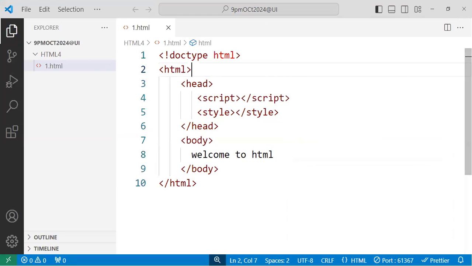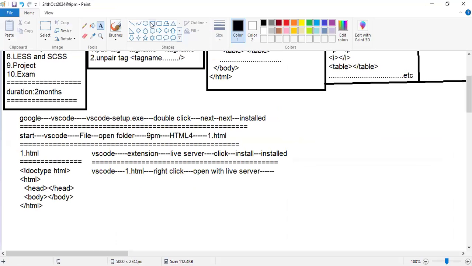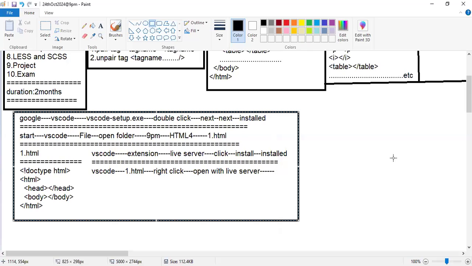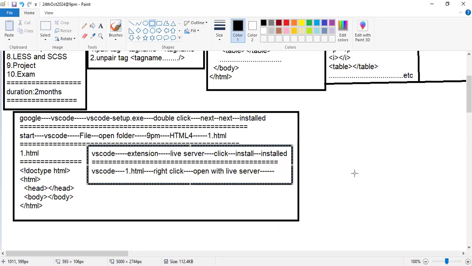Now I'm showing you the list of tags, what I have covered under pair tags and under unpaired tags. I'll show you one by one. I'll explain what all tags come under pair, and what all tags come under unpaired tags.